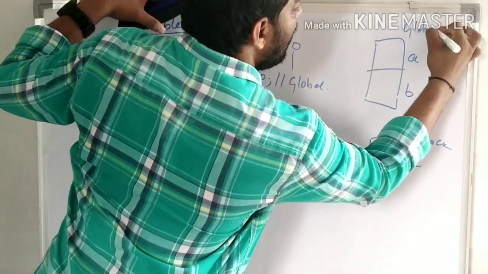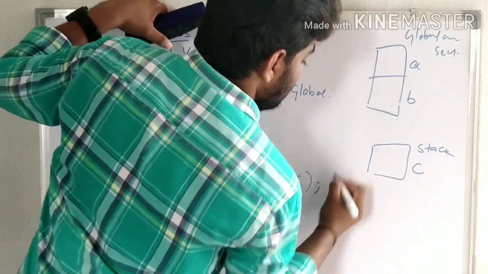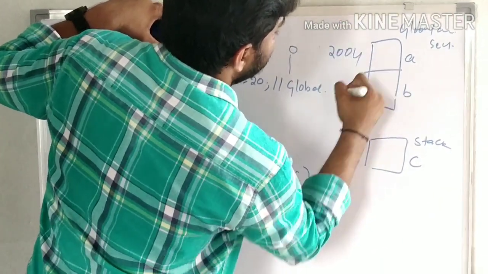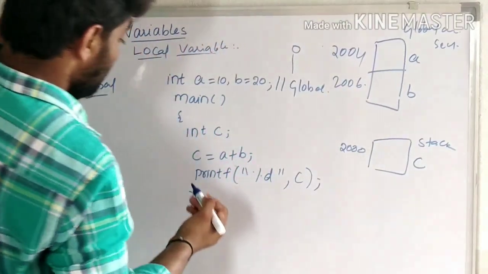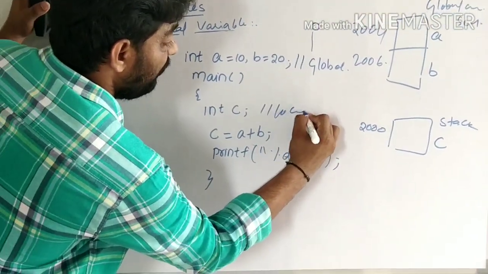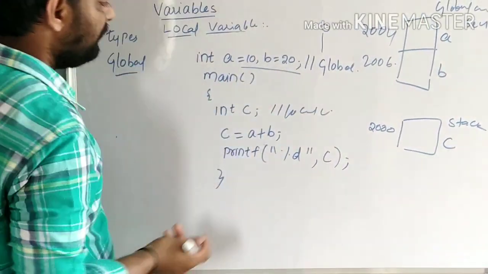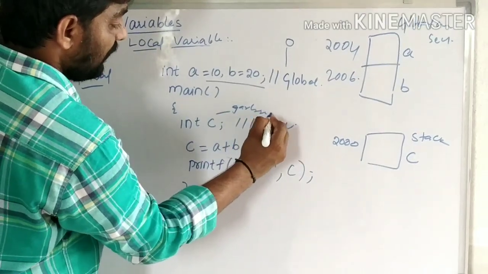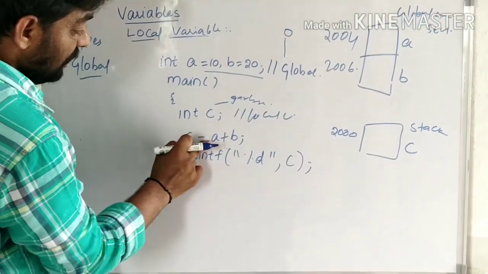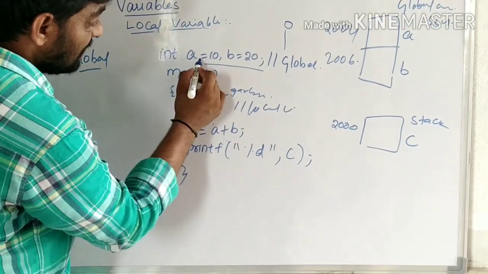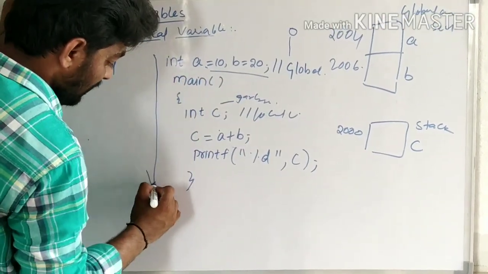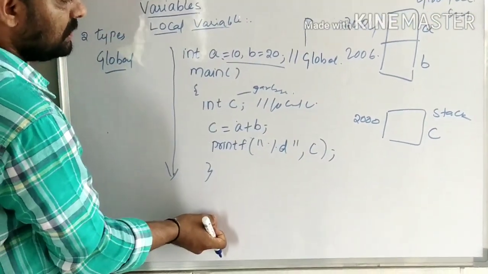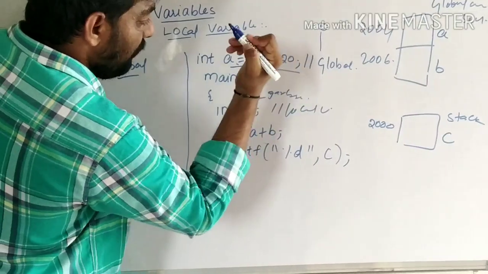This is the global area section. For example, it has addresses 2000, or let us assume 2004 or 2006. This is the local variable, and these two are global variables. The default value of a local variable is garbage. Next, c is equal to a plus b. A is a global variable. The scope of a global variable is throughout the program. We can access a global variable anywhere in the program.